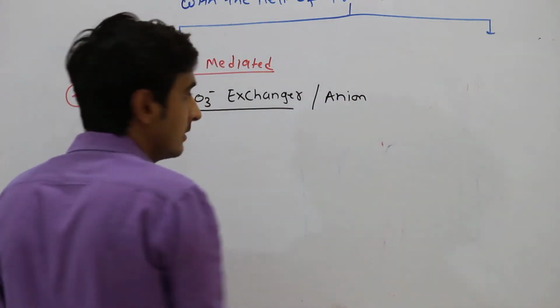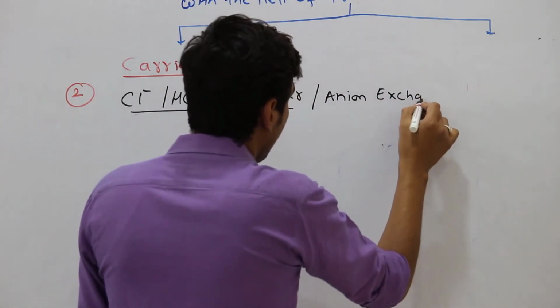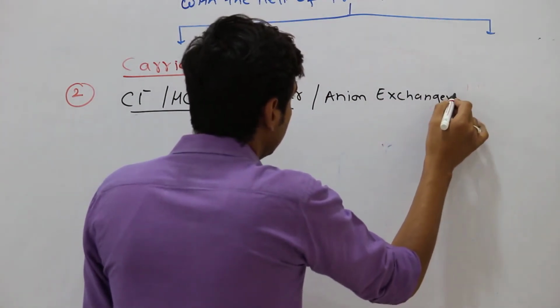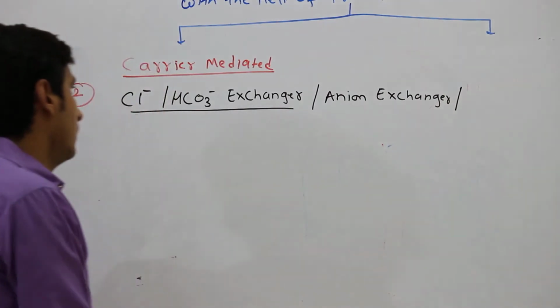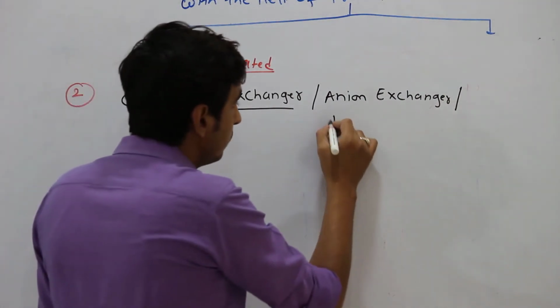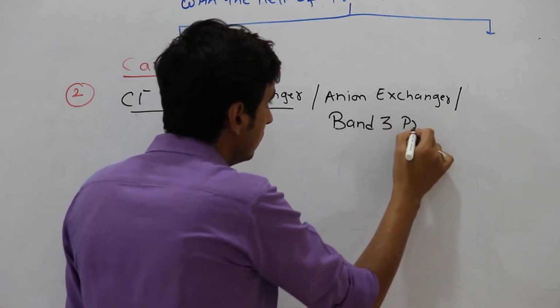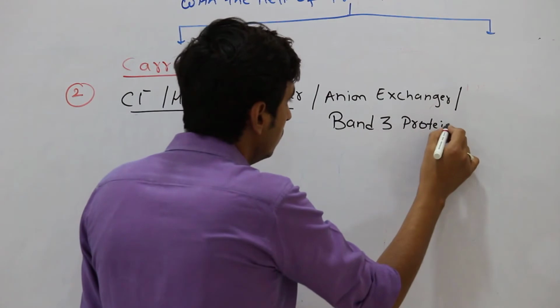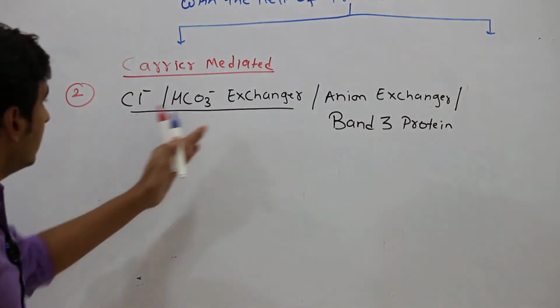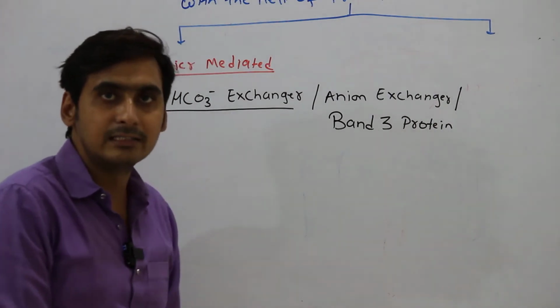In the previous lectures I have discussed the anion exchanger. Another name of this transporter is the band 3 protein. Very important, band 3 protein. So you can call the chloride bicarbonate exchanger a band 3 protein also, or anion exchanger.